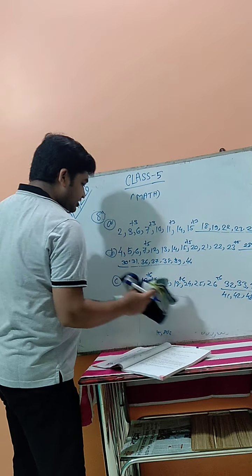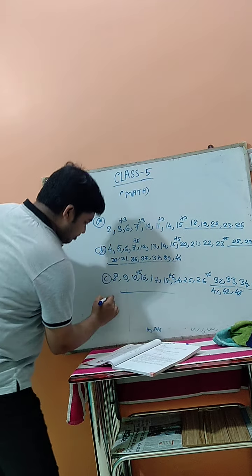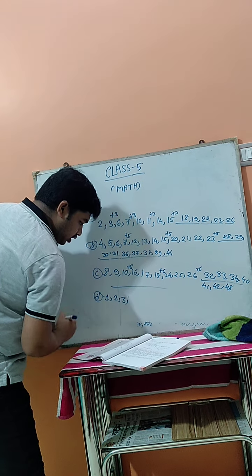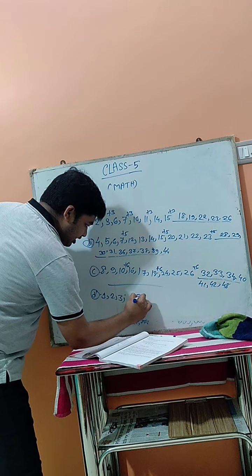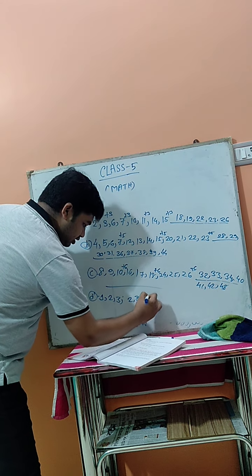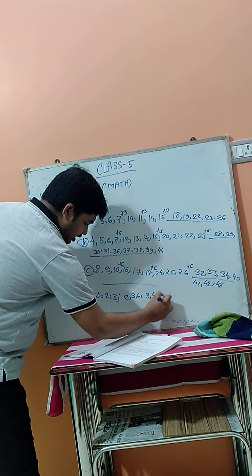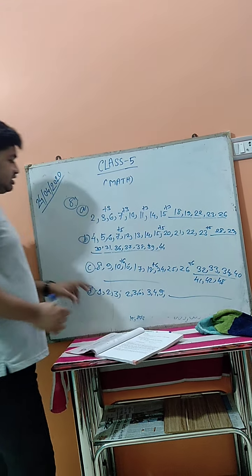Now the next is number D. Number D is given: 1, 2, 3, then 2, 3, 6, then 3, 4, 9. Okay. Now what is the next number? So here is 1, 2, 3.